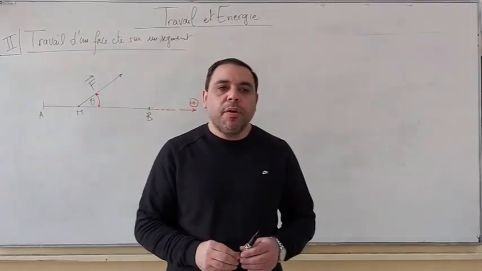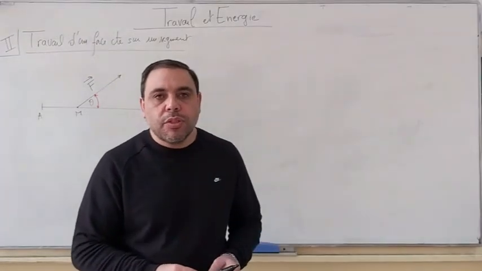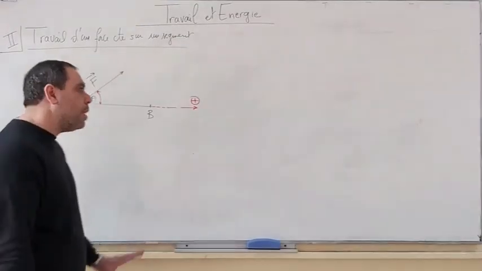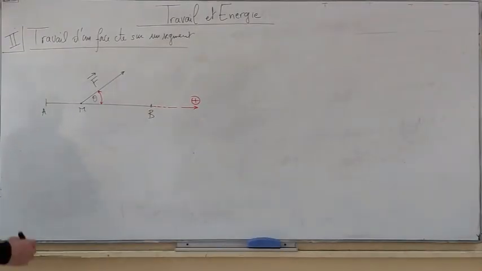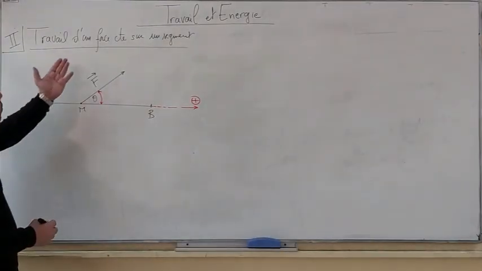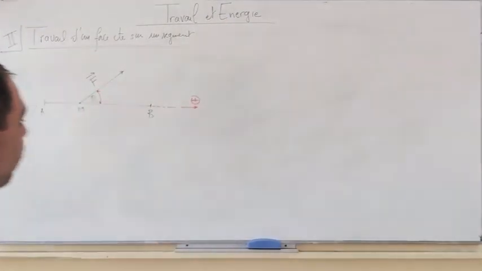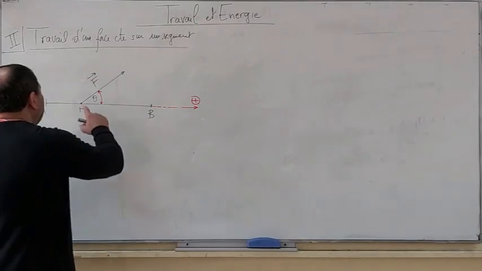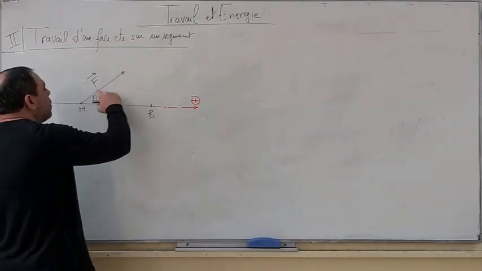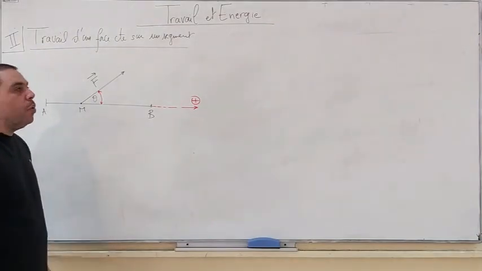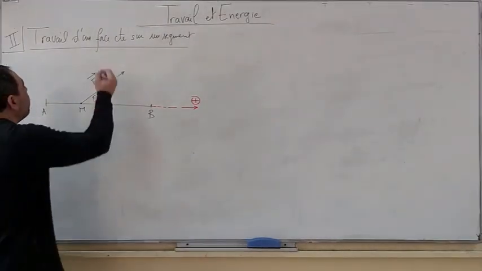In this part, we're going to find the expression of the work done by a constant force when its point of application moves over a certain segment. Note that the force here is constant. What is the significance of a constant force? A constant force doesn't change its direction or magnitude during motion. We say that this force is constant. Here it is making a certain angle with the direction of motion.